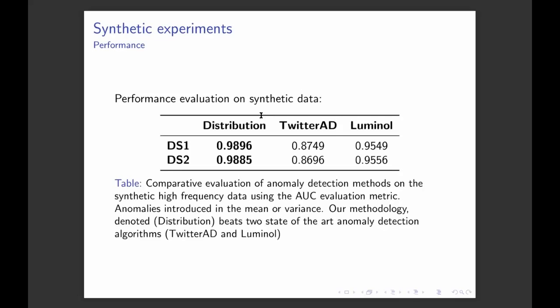We compare it to two state-of-the-art algorithms, namely Twitter AD and Luminol. Twitter AD is developed by Twitter and Luminol by LinkedIn. And we report here the AUC metric for the evaluation. Twitter AD and Luminol are, let's say, the classical time series methods, so they need you to choose a summary statistic before feeding them the data. And as I said, here we know which summary statistic to look at, so we actually give them the mean and the standard deviation.